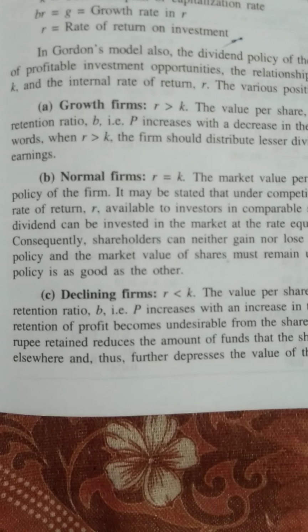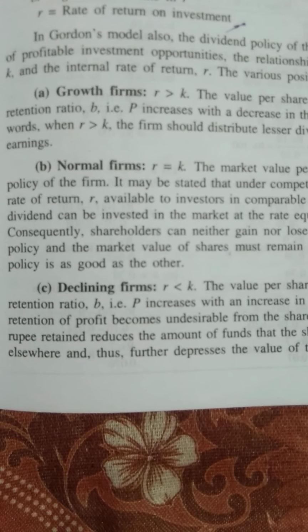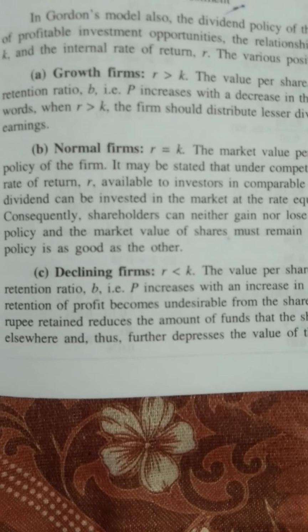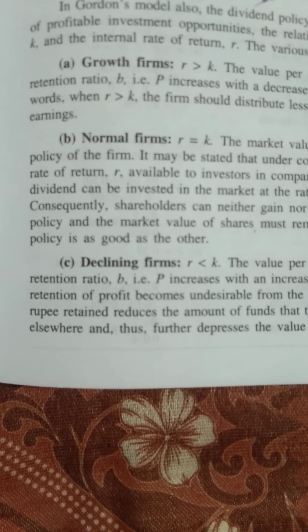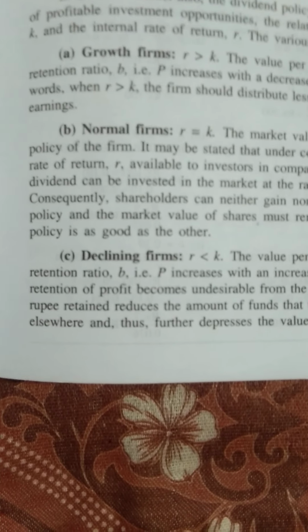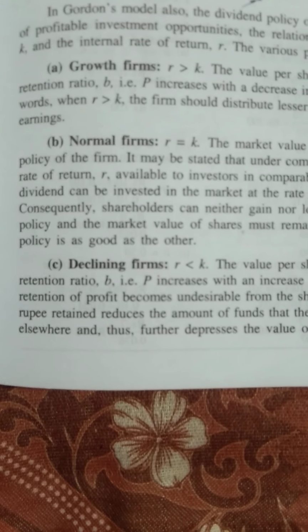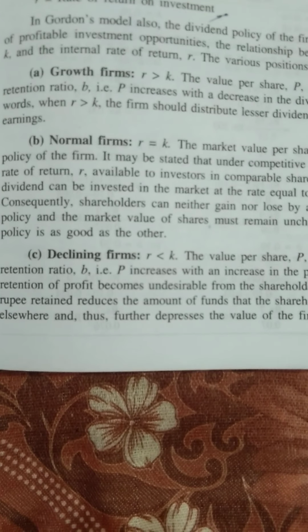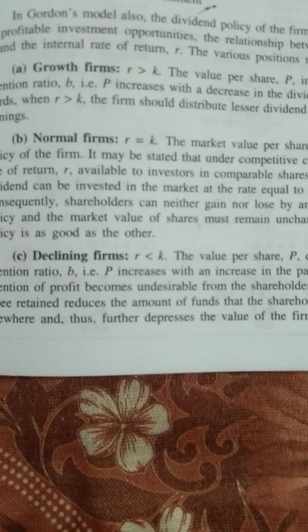And the normal firm is one that doesn't depend on the dividend payout ratio. Whatever the dividend may be, either 0 or 100%, the market price will remain the same. That means it is irrelevant of dividend paid. Next is the decline firm. A decline firm is R less than K. A decline firm is just the opposite of a growth firm. The market price increases as the firm pays more dividend. As the firm pays more dividend, the market price will go on increasing.